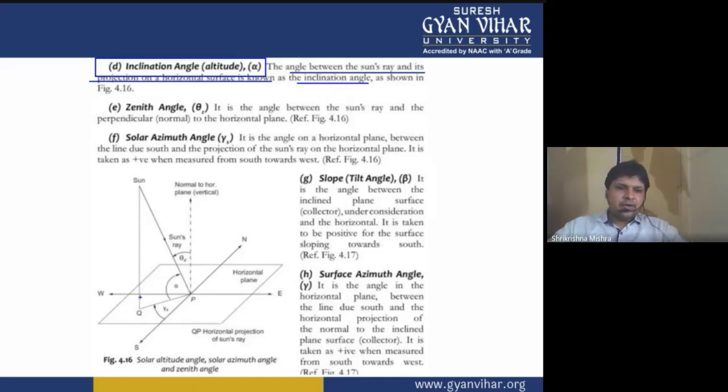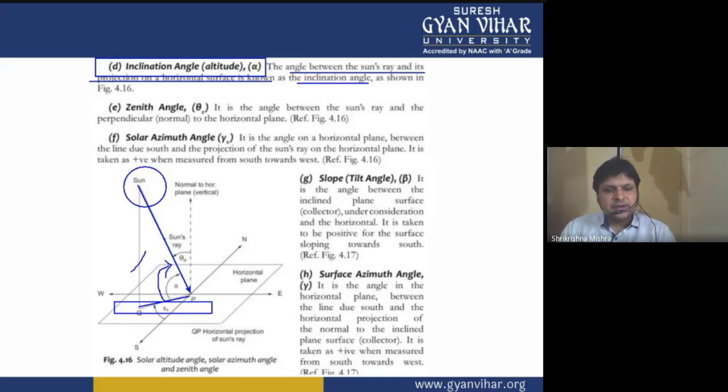So if this is the sun, and the rays which are coming from the sun are like this, and the projection of these rays is shown by this PQ, then this angle is denoted by alpha.